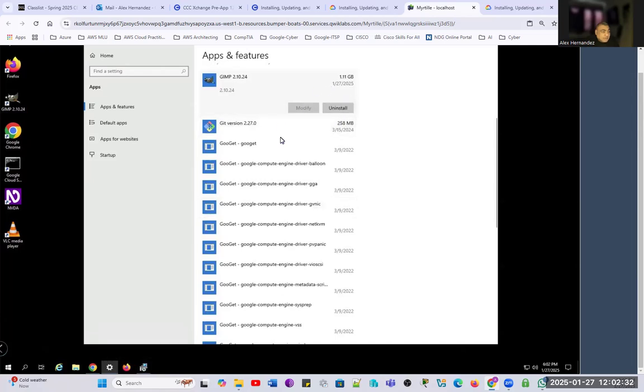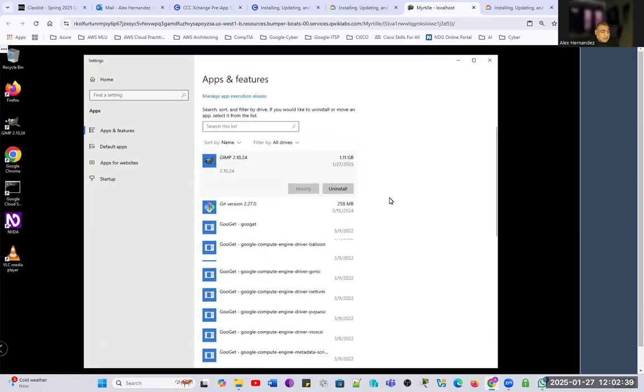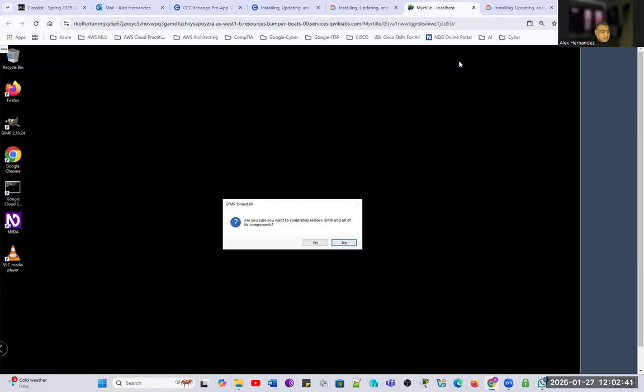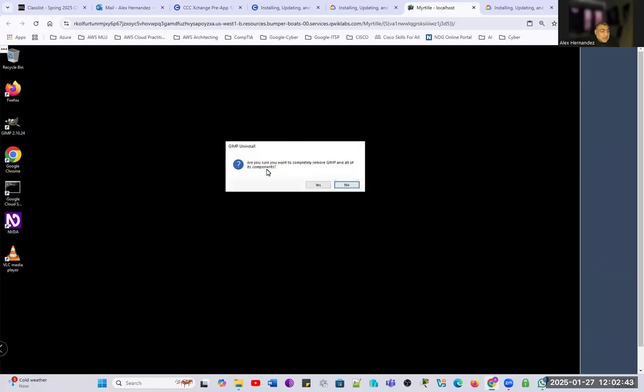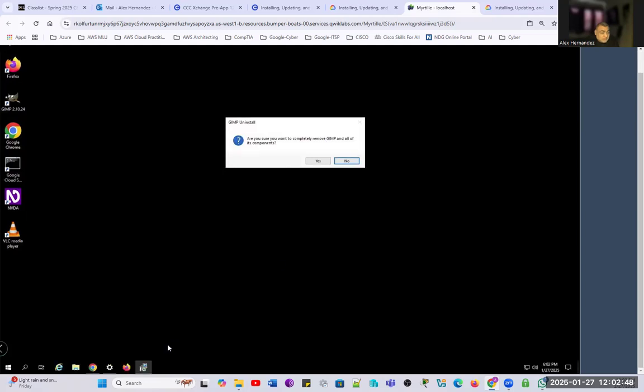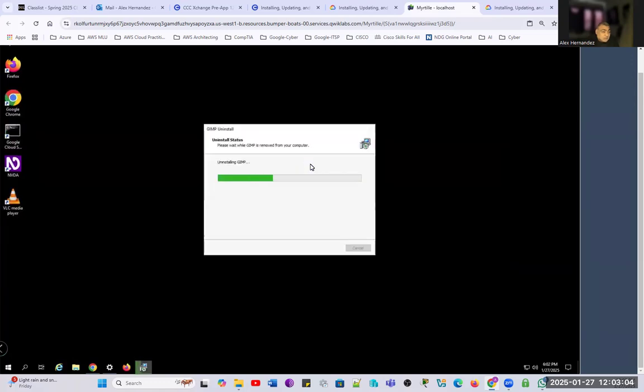Now, we don't see anything happening, but look over here in your taskbar. Sometimes these programs don't pop up, right? So what you can do is minimize this one, and here is the message. Are you sure you want to completely remove the GIMP program? You have to watch for the taskbar. This is the process that is actually taking place. The process did not show up in the window, but we have to launch it from the taskbar. And the answer is yes, we want to remove it.